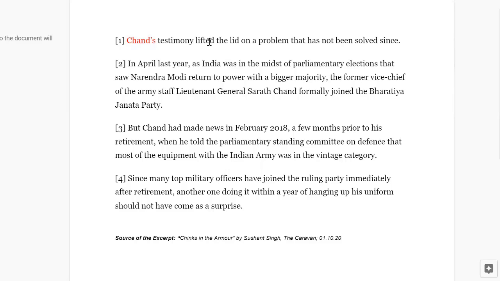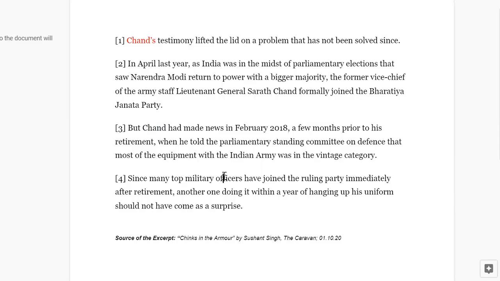Because it directly starts with the person's surname, and it's very rude and insensible, and it's just not the convention to use someone's surname without using their full name at least once. So this cannot be the first sentence. Now, if you look at three, we find this Chand again being used in isolation. Because the surname is being used in isolation, this three cannot also be the first sentence.